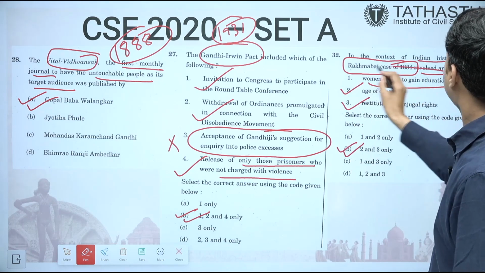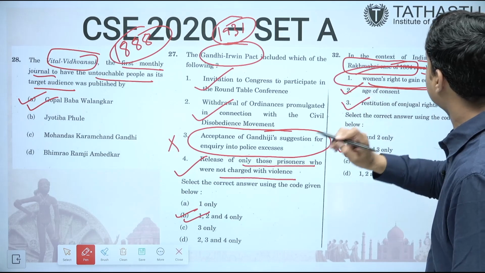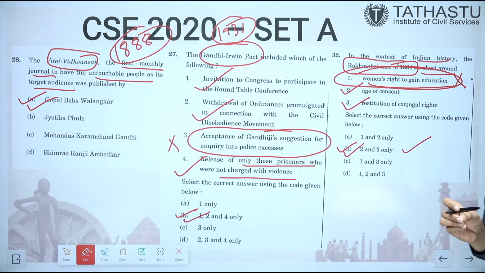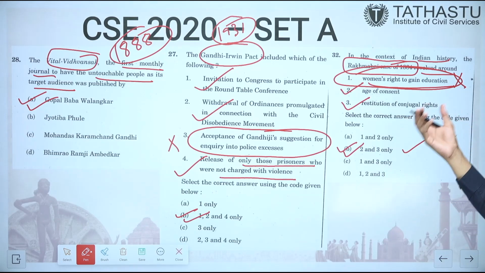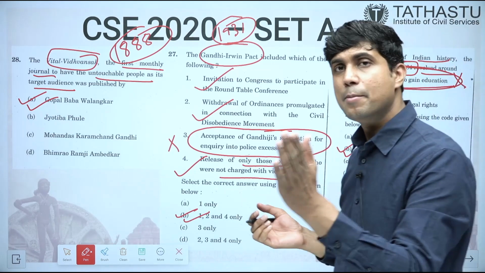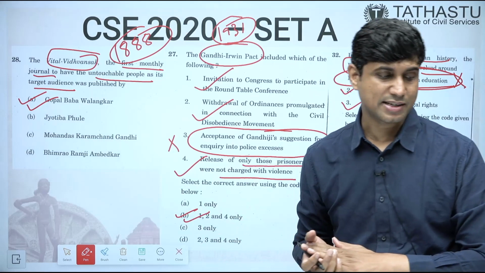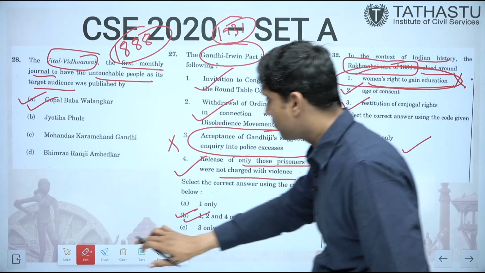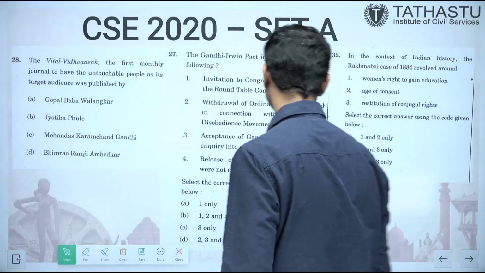There was also a lot of debate and many people included 1 as an answer, but the correct answer UPSC has given is 2 and 3 only. Because of this campaign, the Age of Consent Bill 1891 was passed, which raised the minimum marriage age of boys and girls. So the correct answer is 2 and 3. But this was also a very difficult question, not given in the routine book.